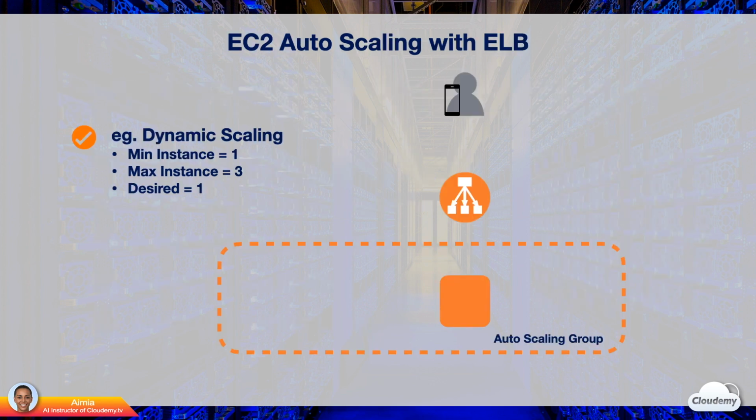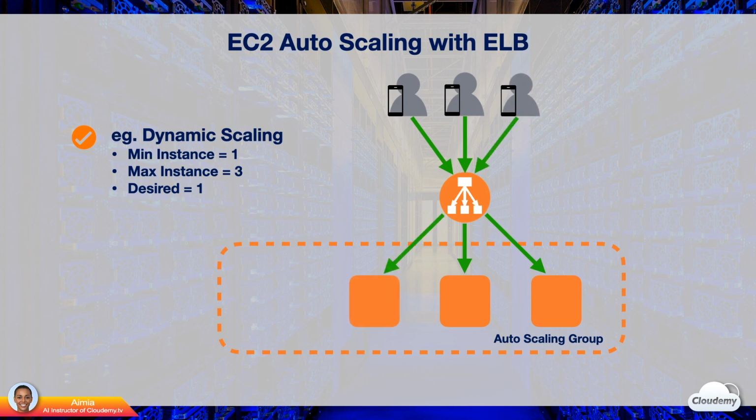Here is how it looks when you use auto-scaling with ELB. We have an auto-scaling group using dynamic scaling with a minimum of 1 instance and maximum of 3 instances. The auto-scaling group is behind an ELB. Currently, there is 1 instance running to serve the traffic. When we have more users sending requests, auto-scaling detects the increasing traffic and launches a new instance. Once a new instance is up and running, ELB sends traffic to the new instance.